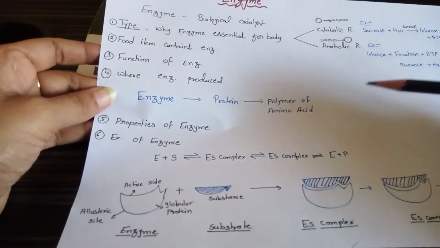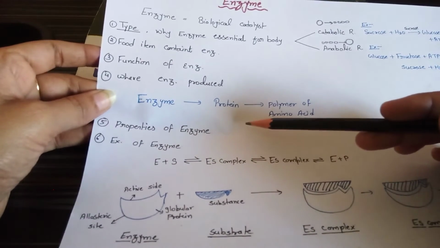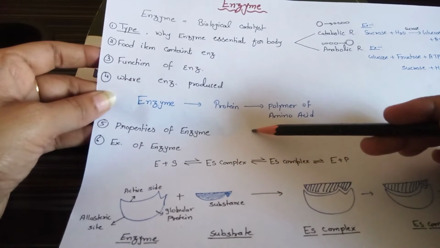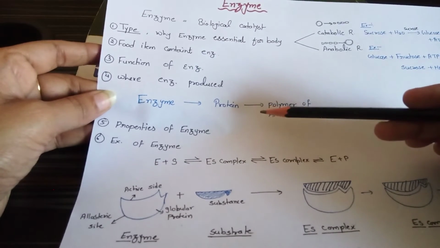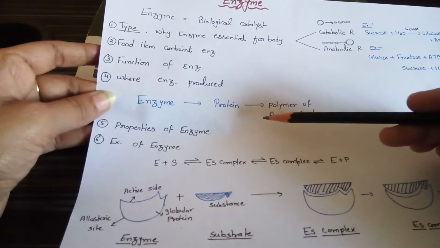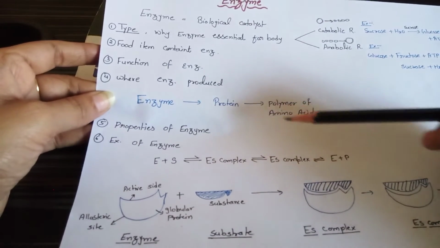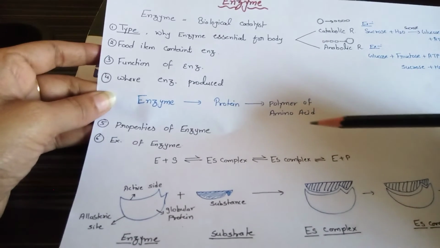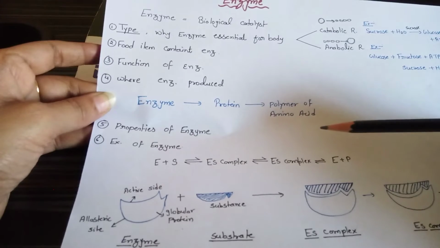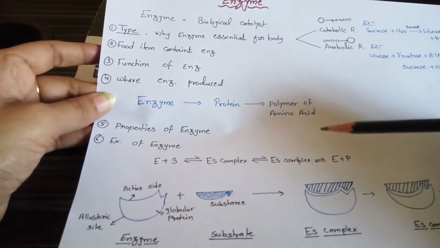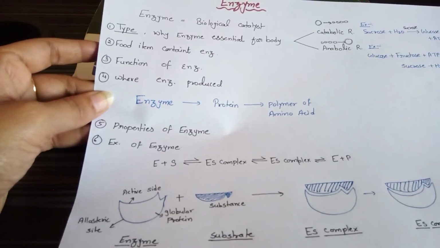Next property is specificity. Enzyme is specific for a particular substance, means enzyme selectively recognizes the proper substance over other molecules to catalyze a specific biochemical reaction. There are three types of specificity: stereo specificity, reaction specificity and substrate specificity.